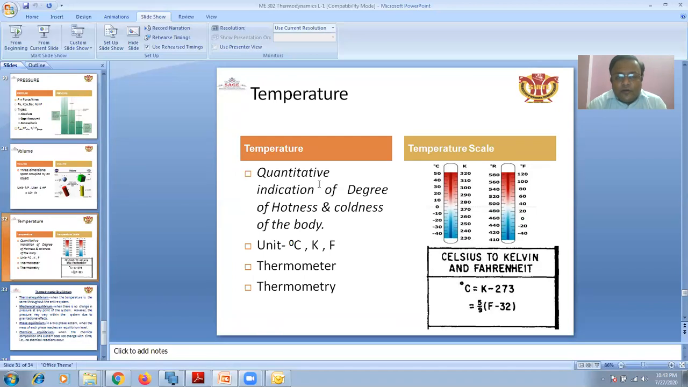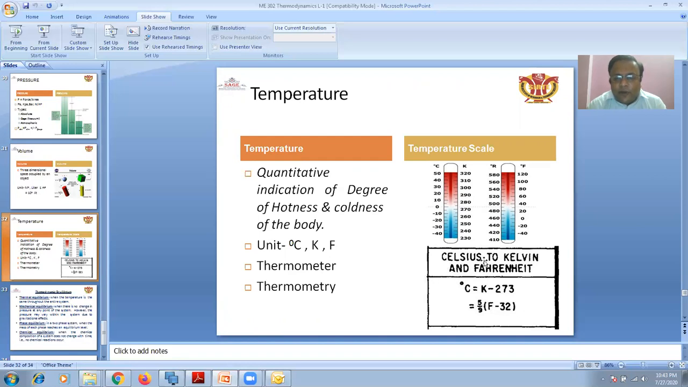Temperature is the quantitative indication of the degree of hotness and coldness of a body. What are the units of temperature? Degree centigrade, Kelvin, and Fahrenheit. The temperature scale which you use for the measurement of temperature is called thermometry, and the instrument is a thermometer. It will be in Celsius or Kelvin.